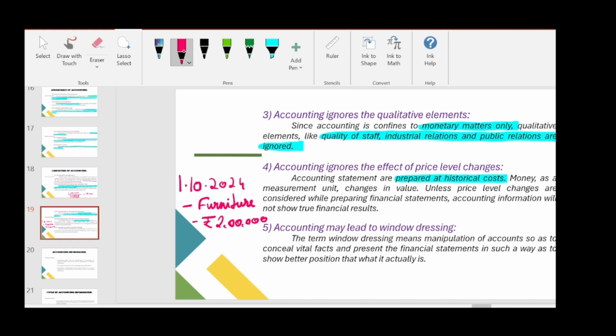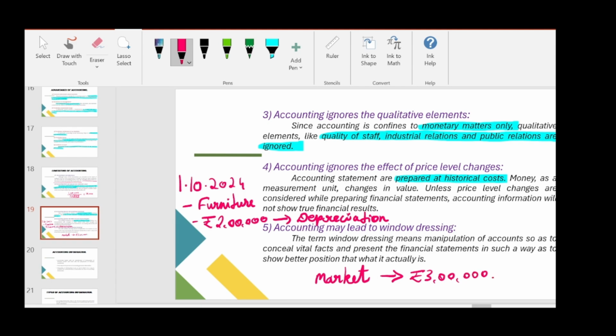So in the books of accounts, we will record rupees 2 lakhs on 1st October 2024, and from this value only we will provide depreciation every year until the useful life of the asset. And now in the market, the value of the same furniture has increased, and the value now is rupees 3 lakhs. So the actual value of the furniture now is rupees 3 lakhs.